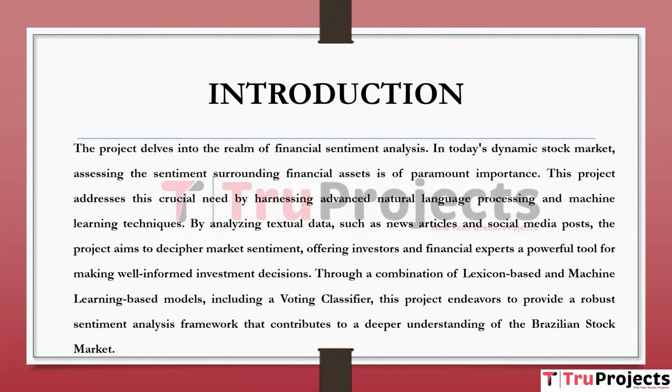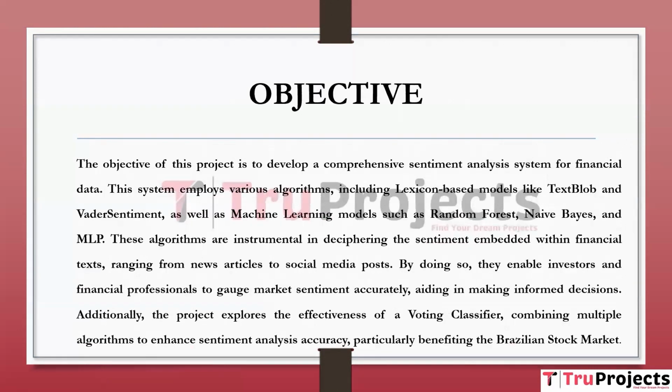This project aims to provide a comprehensive sentiment analysis framework that helps to a better knowledge of the Brazilian stock market by combining lexicon-based and machine learning-based models, including a voting classifier. The project's goal is to create a complete sentiment analysis system for financial data. Various methods are used in the system, including lexicon-based models like TextBlob and VADER Sentiment, as well as machine learning models like Random Forest, Naive Bayes, and MLP. These algorithms are useful for interpreting the sentiment included in financial writings, ranging from news stories to social media posts. They help investors and financial experts to precisely evaluate market mood, allowing them to make educated judgments.